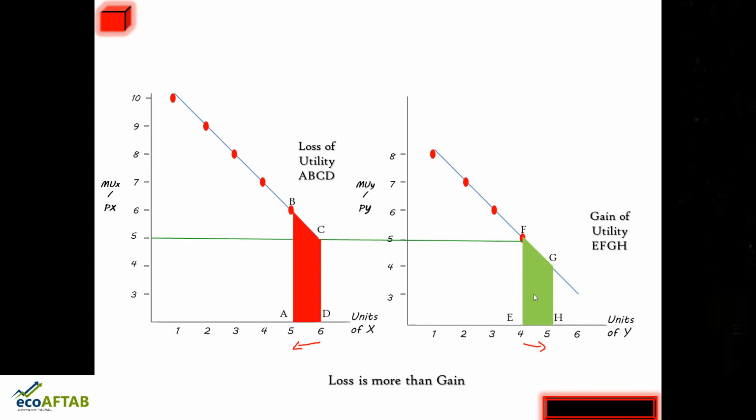So friends, with this I have come to the end of the class. As usual, there are a few assumptions for this law, and the assumptions are that the consumer should be rational, there should be no change in his taste, there should be no change in the prices of the commodities, there should be no change in preferences of the consumer, and all those same assumptions that we have studied.